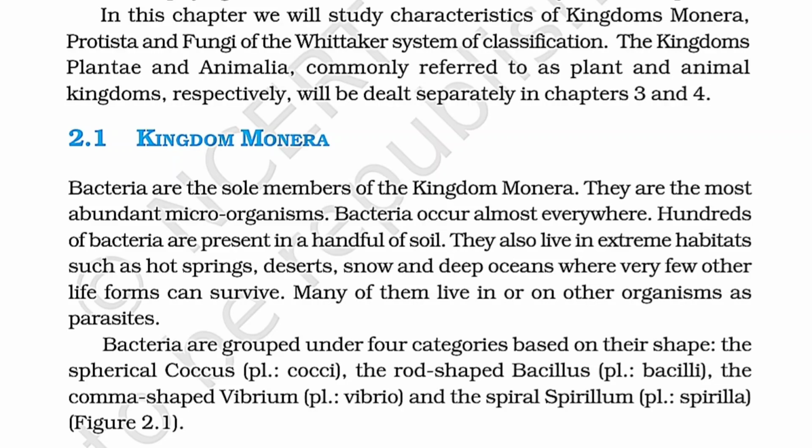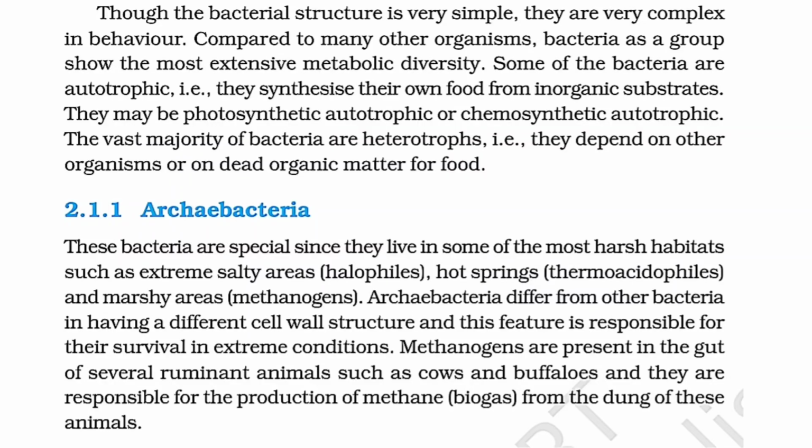Bacteria are grouped under four categories based on their shape: the spherical coccus, plural cocci; the rod-shaped bacillus, plural bacilli; the comma-shaped vibrio, plural vibrios; and the spirillum, plural spirilla. Though the bacterial structure is very simple, they are very complex in behavior. Compared to many other organisms, bacteria as a group show the most extensive metabolic diversity.